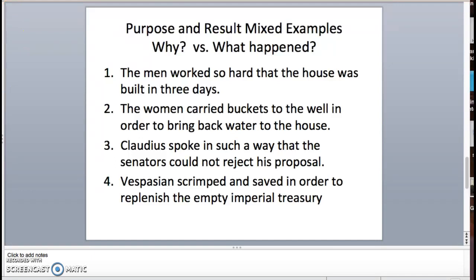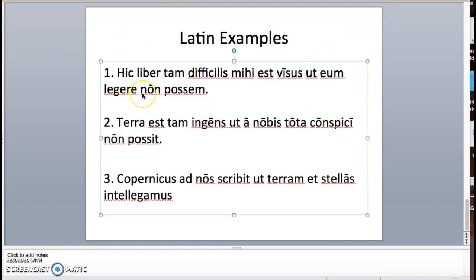And finally, let's just look at some Latin examples. And so if you want to pause the video now, that's a great idea, to try and work on these sentences on your own, and then you can hear me walk through the answers. All right, so you haven't paused the video, I'm beginning now.